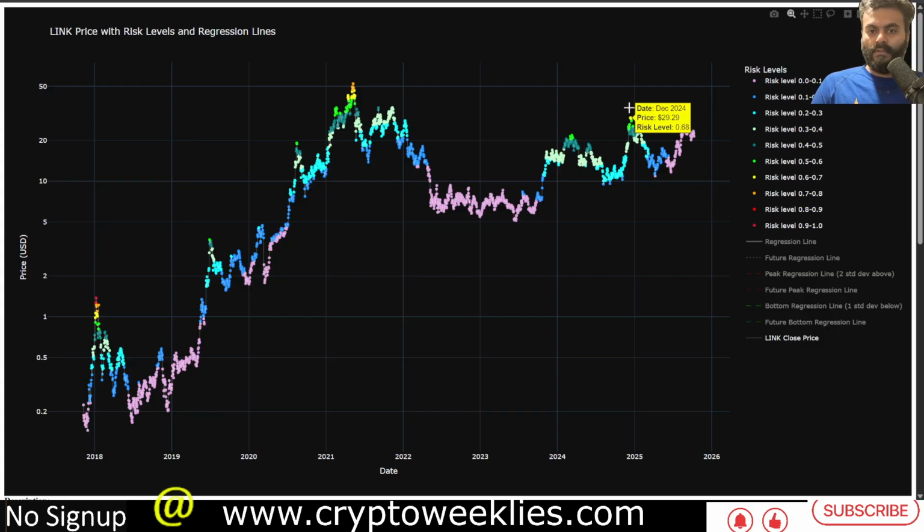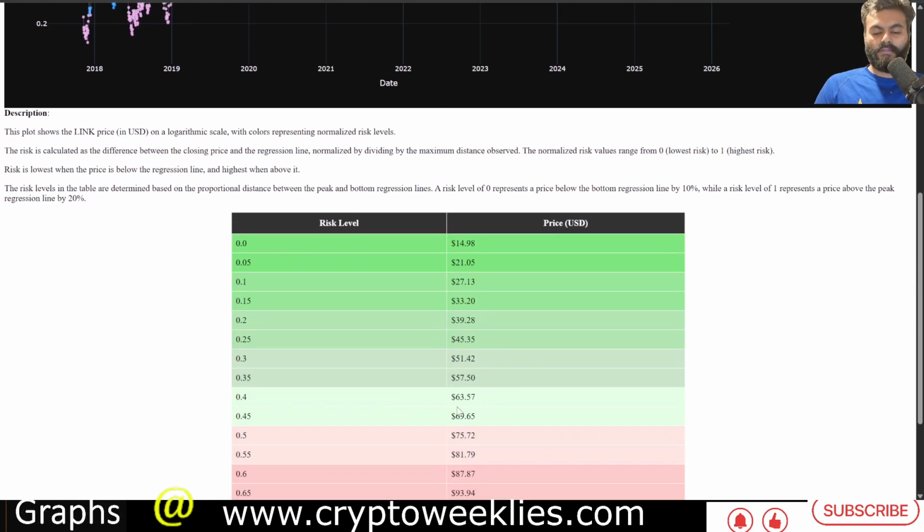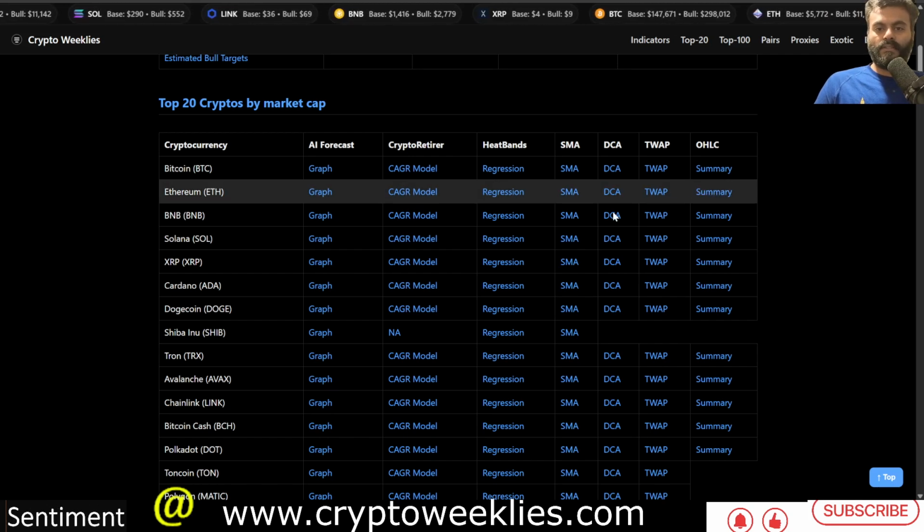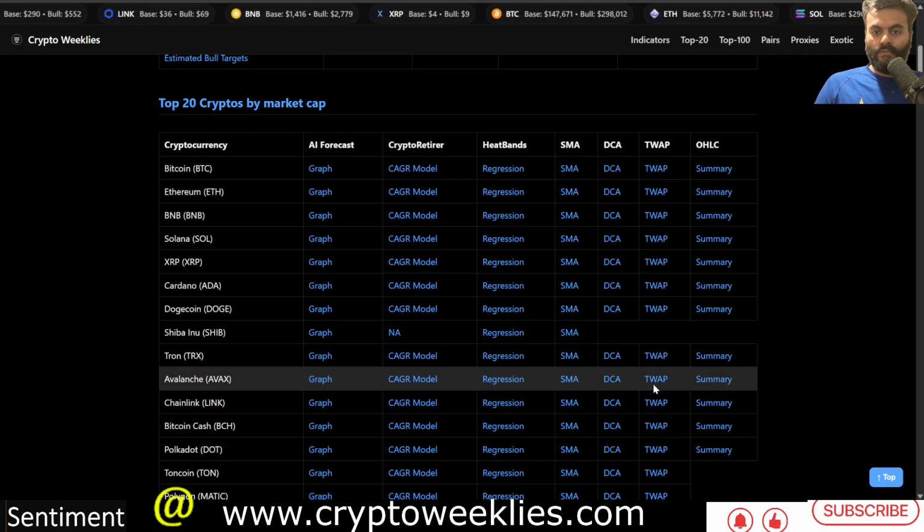If the risk level were to go somewhere between 0.4 and 0.6 risk as it relates to these price forecasts, that zone for Link could be between $64 and $87. That's where the overvaluation forecast comes in for Link.